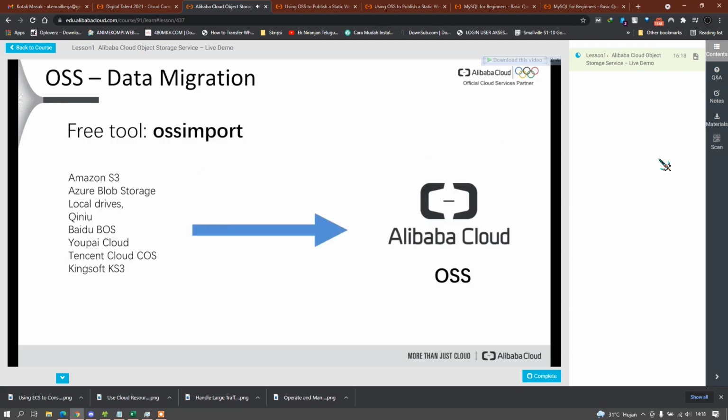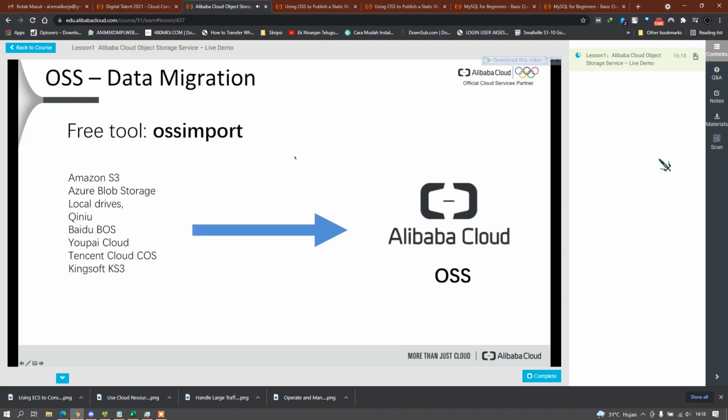Also for data migration, we have a tool called OSS Import, which you can deploy on your own machines or on any virtual machine or cloud, which lets you easily migrate data to OSS from different data sources like Amazon S3 or Azure Blob Storage, for example.